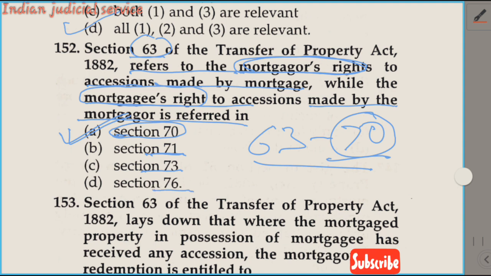Section 76 deals with the liability of mortgagees in possession, and the liabilities of mortgagees are available in Section 76, and the rights of mortgagees are available in Section 72. These are also related to each other. This is liability and this is right, and whose right? The mortgagee's right. So according to this question, the answer is option A.